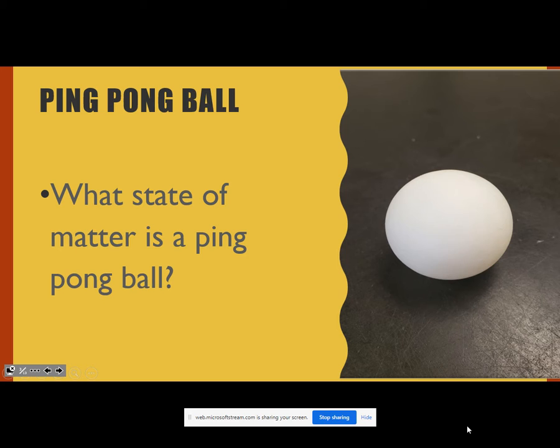So we have a ping pong ball. What state of matter is a ping pong ball? Let's think about it. Where would a ping pong ball go? Would you consider it a solid? Would you consider it a liquid? Or would you consider it a gas? So let's think.